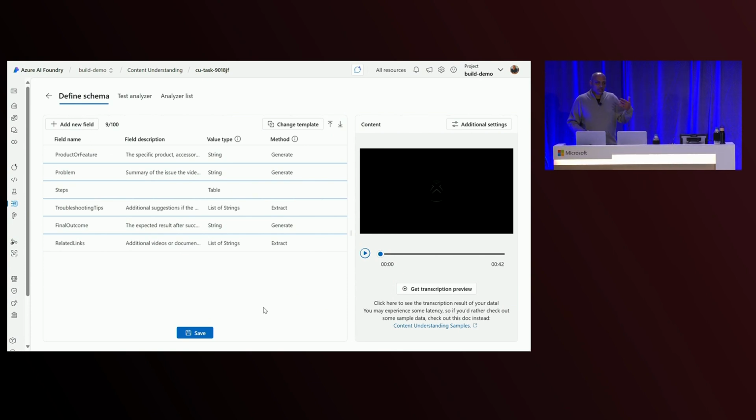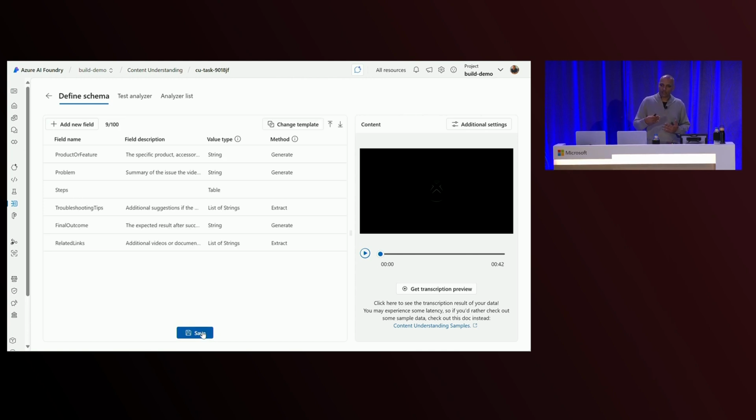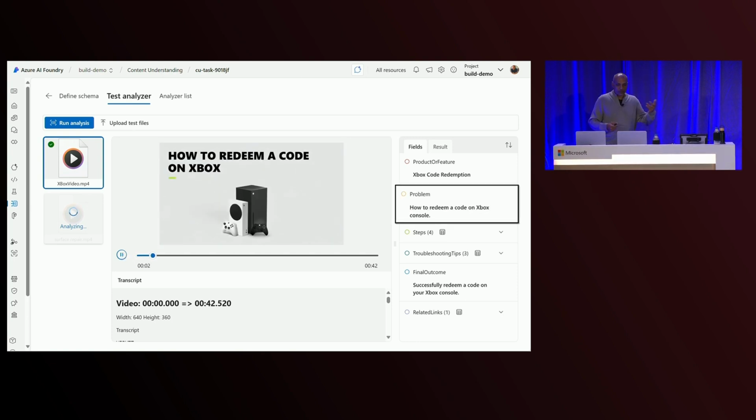So here's another quick demo of how you can use the video capabilities within content understanding to work with, say, a data set of product issues videos, and you're trying to generate a multimodal RAG database where you're able to now answer some questions that your customers have about this, right? So as I play this video, you'll notice that I can extract all the different things that I want, including troubleshooting tips. So I can get step-by-step guidelines out of the video, and I can use that as part of my overall solution that I build, where anytime a customer asks a question,